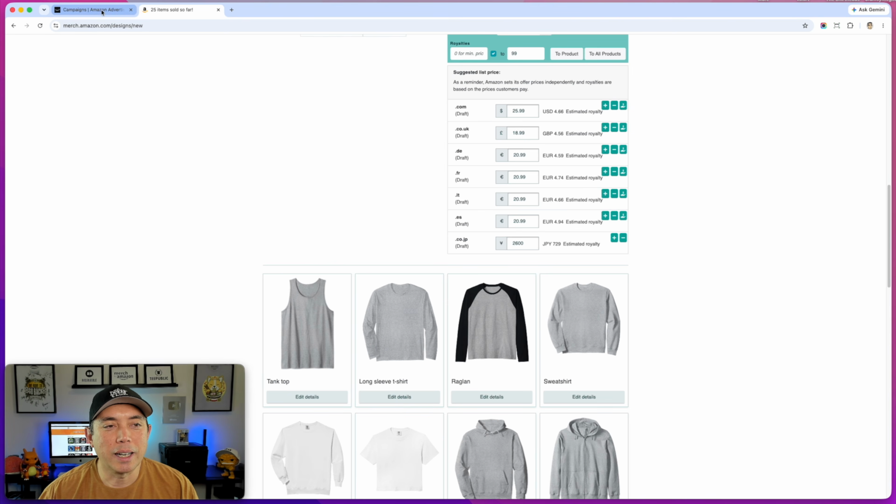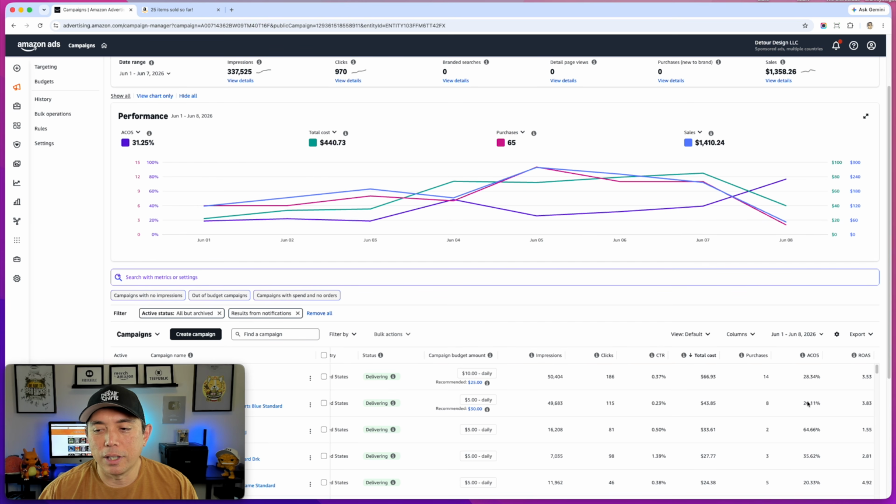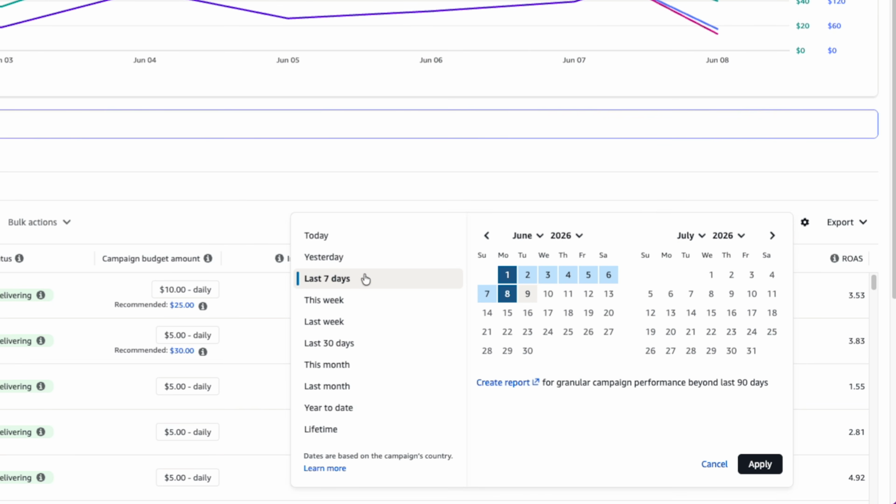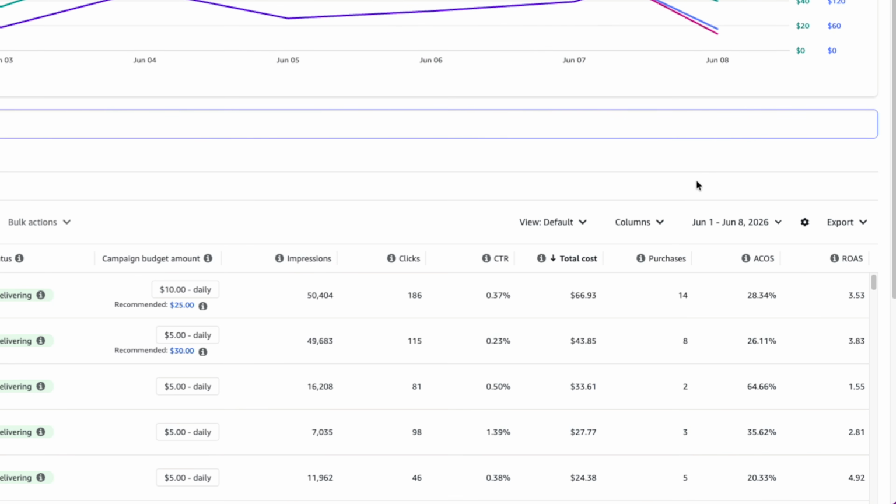So let's go back here. I'm going to go here, and you'll notice some of these are way higher than 17%. So first things first, after 7 days, you'll see right here, do the 7-day drop down, right? This one, last 7 days. So only after 7 days. Don't look at this every single day. You might go crazy and make a lot of changes.